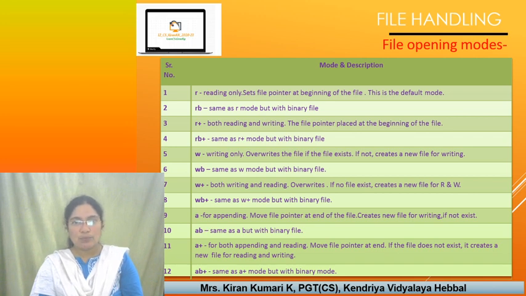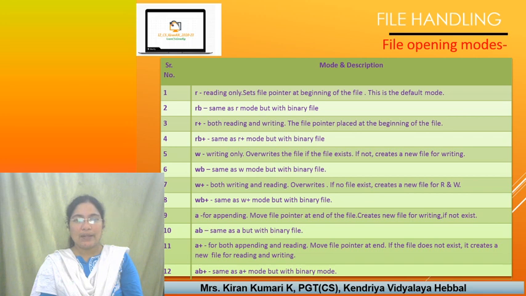RB is the same as R mode but with a binary file. R plus is both reading and writing. The file pointer is placed at the beginning of the file. RB plus is the same as R plus mode but with a binary file. W is writing only, overwrites the file if the file exists. If not, it creates a new file for writing. Clear, children? R will not create, but W will create a file for writing. WB is the same as W mode but with binary files. W plus is both writing and reading, overwrites if the file exists, and if no file exists, creates a new file for reading and writing. WB plus is the same as W plus but with binary files.